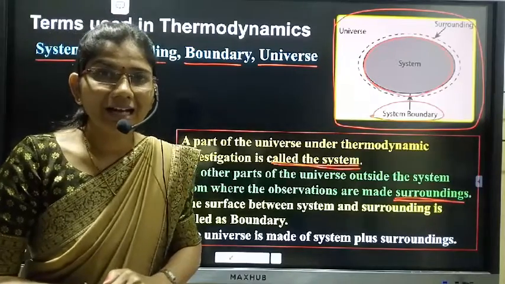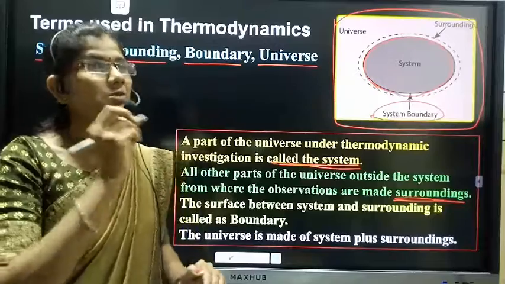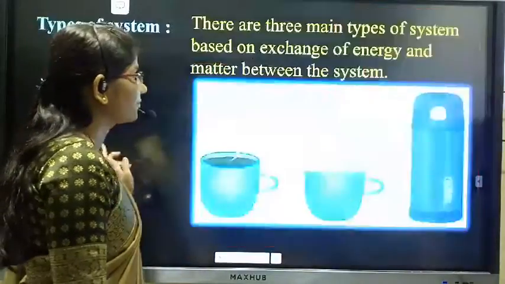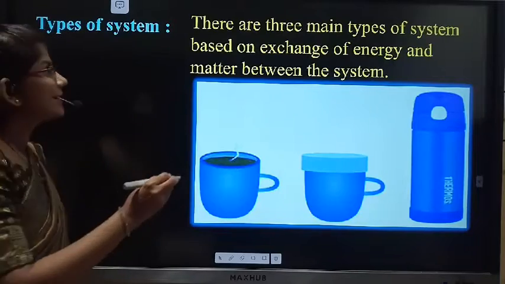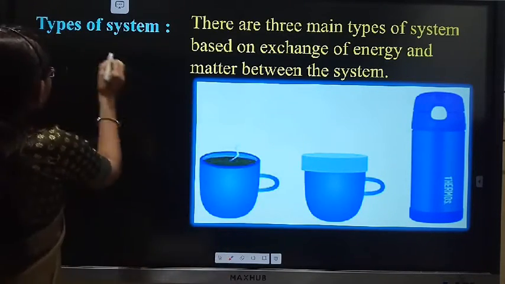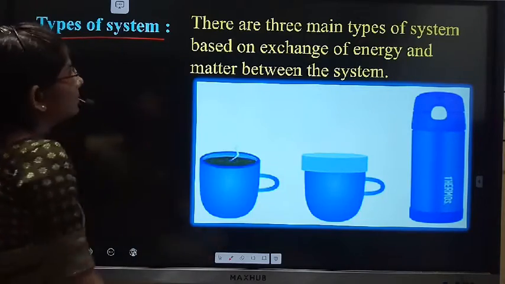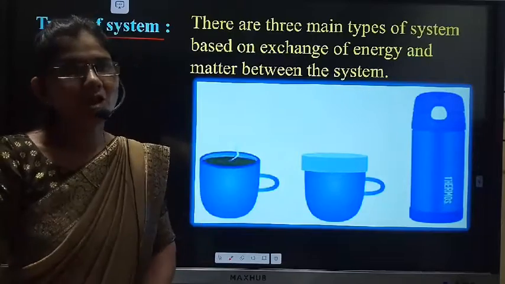Then next, system is the part of the universe where the actual investigations, the actual reactions are taking place, and therefore there are three types of a system. So the next point is types of system. There are main three types of a system.